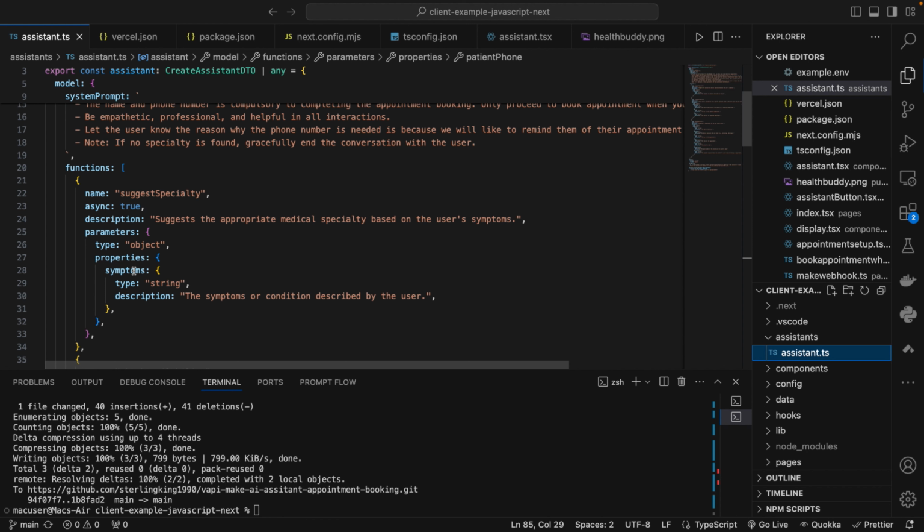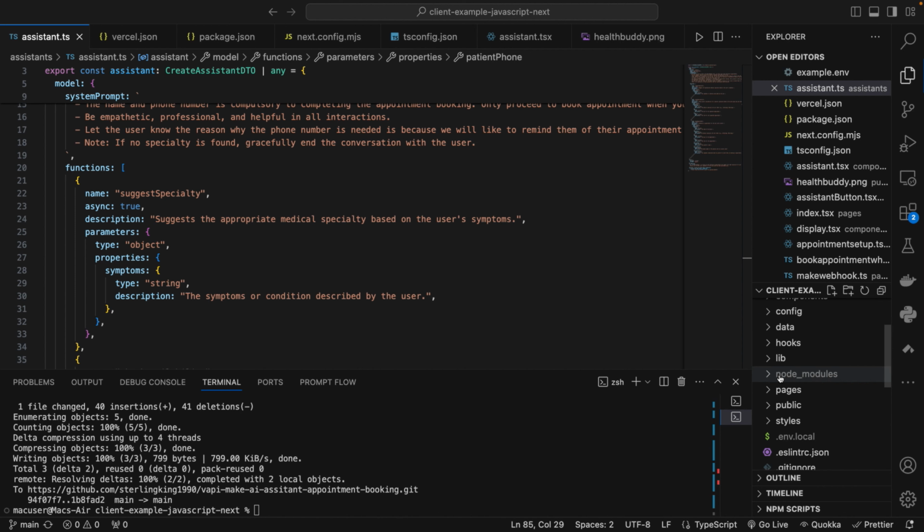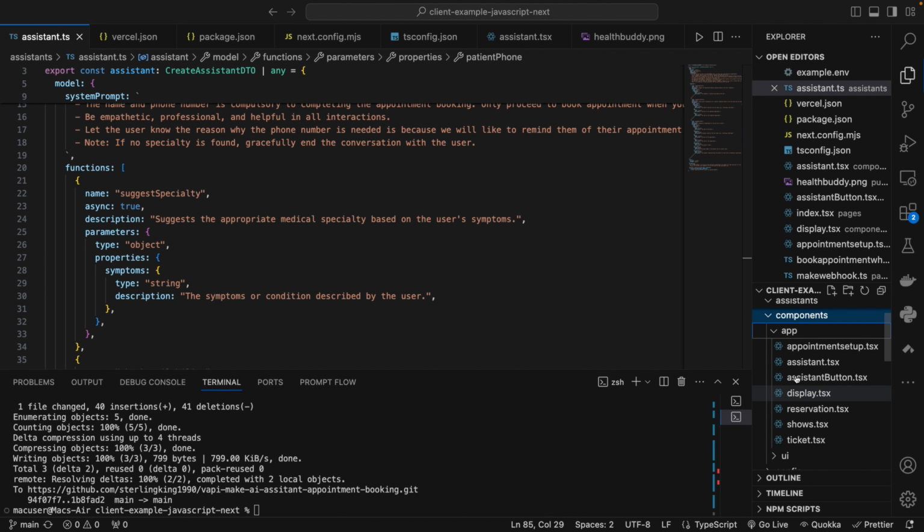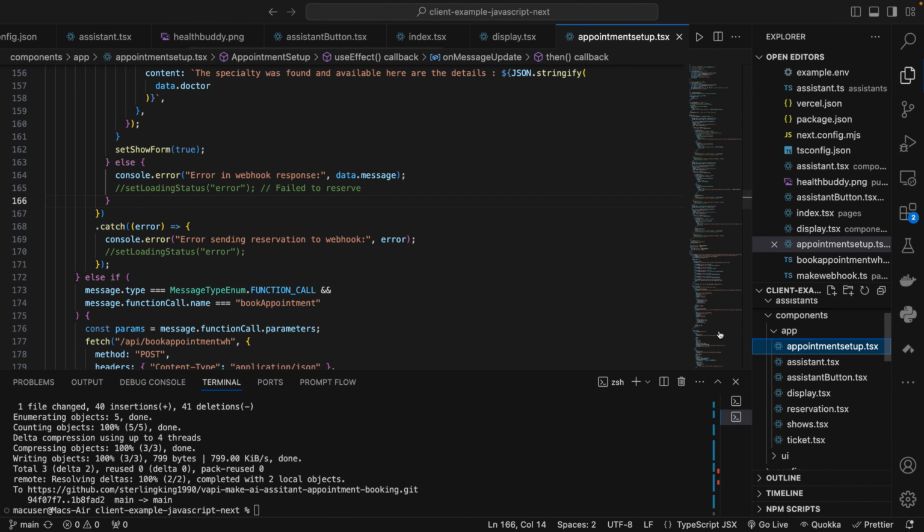Now let's go to this file. Let's go to components, and then let's go to our app, and now let's go to appointment setup. These are the files with the clone. I didn't have to, but I set up this new one. So I did set up this, and now appointments setup. Let's see what happens here.